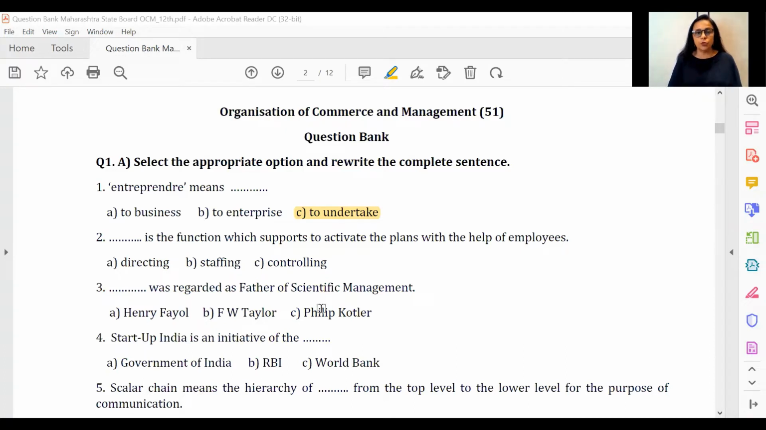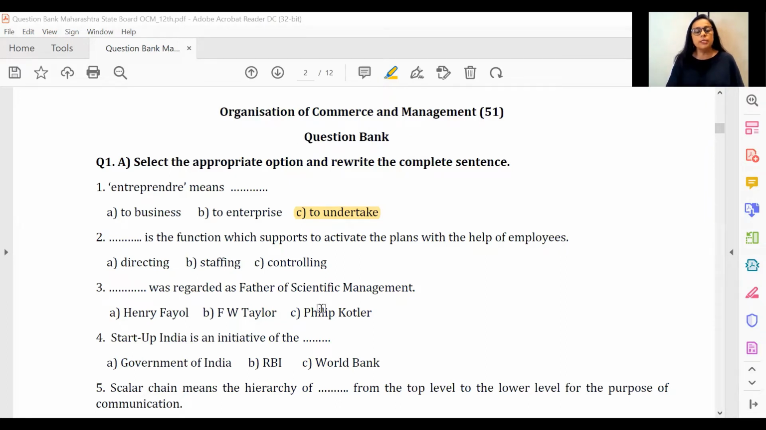select the appropriate option, rewrite the complete sentence. So as we know, in our board exams, we expect around 10 different types of objectives. They're giving us a practice of complete the sentence, select appropriate option, true or false, etc. Amongst these, you can have other different types also, like correct the underlined word. They are also giving us a practice of odd one out as we will go further down in the question bank. So we start with the very first objective that you have.